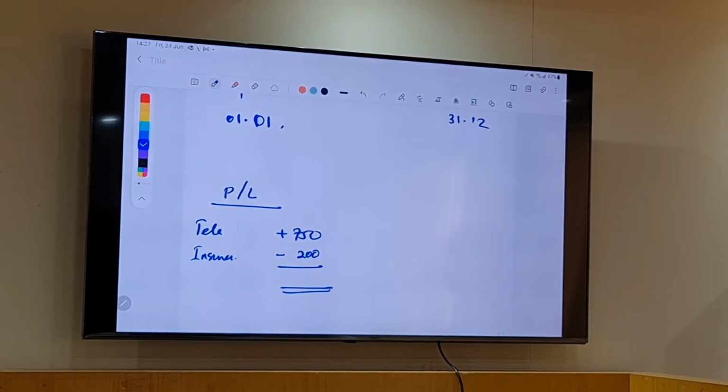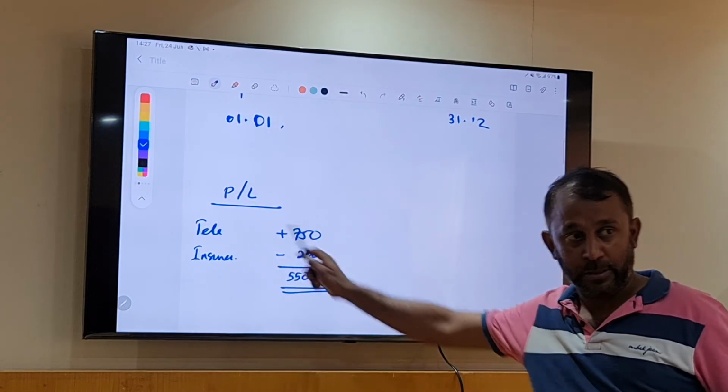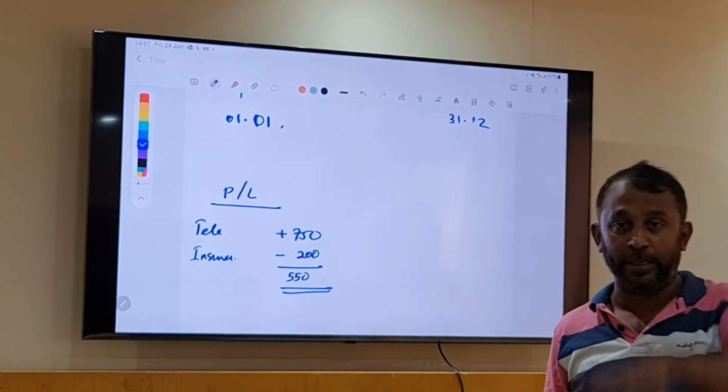So the net impact in the profit and loss account will be how much? 550. Is the expense increasing or decreasing? Total expense. I have two expenses here, telephone and insurance. The total expense is increasing or decreasing?